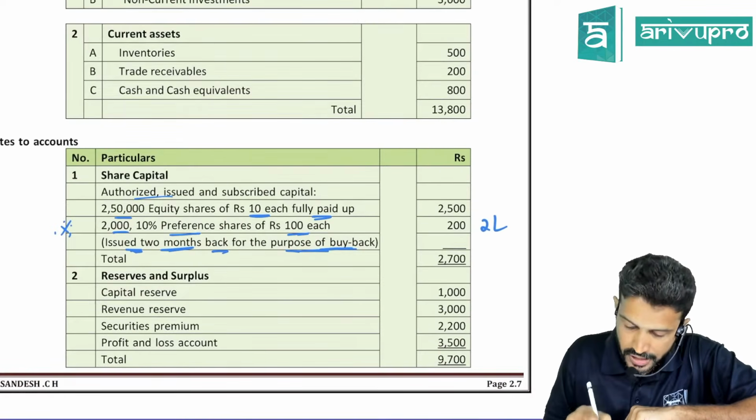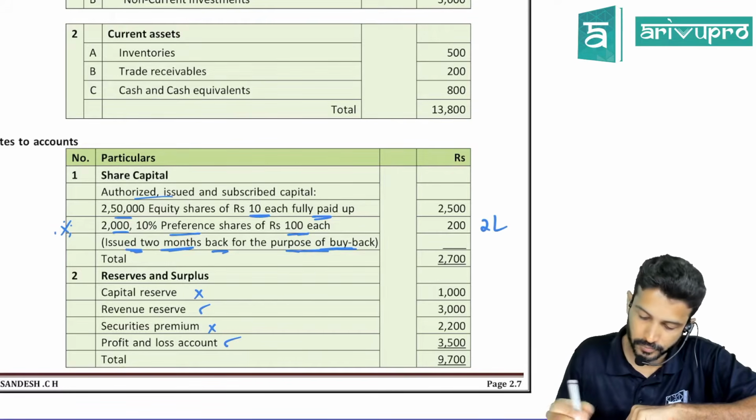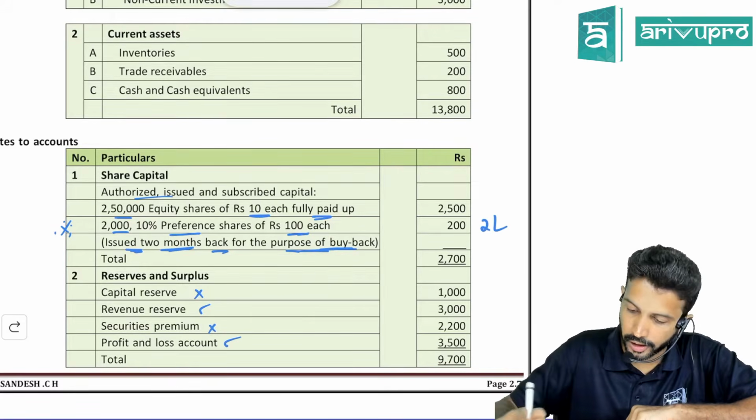Next is reserves and surplus. Identify here, sir, what is the free reserve? Is capital reserve a free reserve? No. Revenue reserve? Yes. Security premium? No. P&L? Yes. Just in case you're wondering, this is the auditor's tick, the ulta.